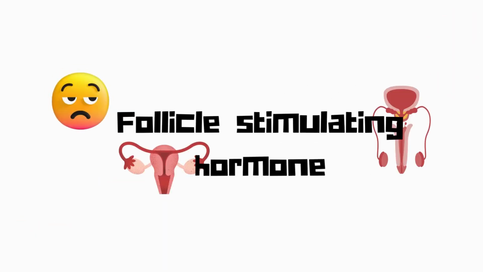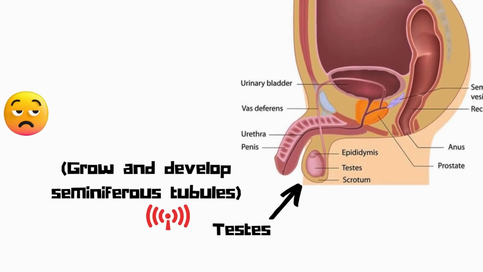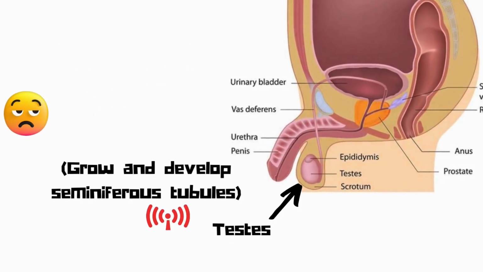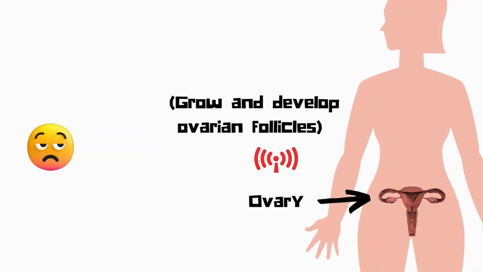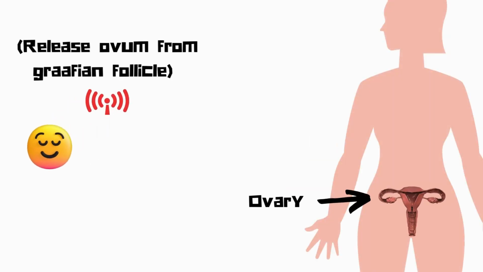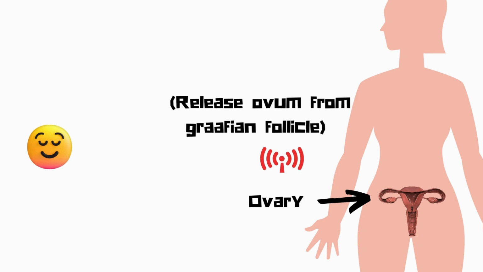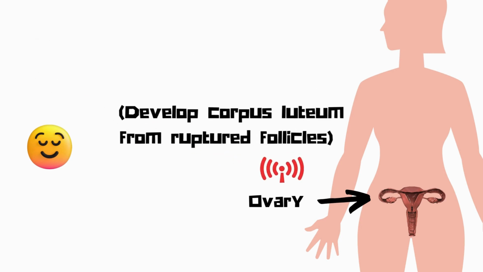Fifth is follicle stimulating hormone. It signals testes in males to grow and develop seminiferous tubules, and signals ovary in females to grow and develop ovarian follicles. Sixth is luteinizing hormone. It signals the ovary to release ovum from the Graafian follicle, and also to develop corpus luteum from ruptured follicles for production of progesterone.